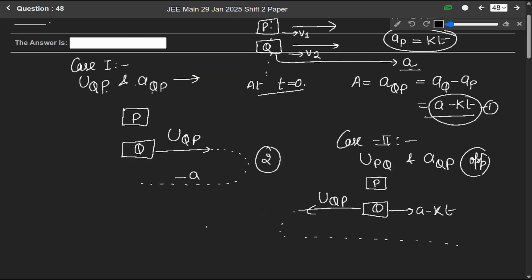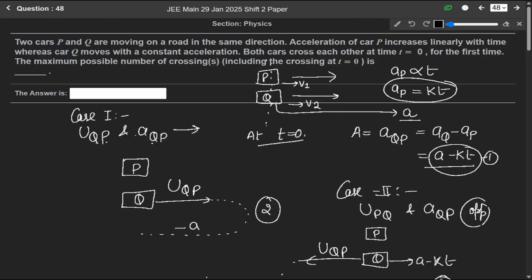In such a case, it will cross three times. In this question we are asked to find the possible number of crossings, so the maximum possible number of crossings will be 3. It will be 2 in the first case and 3 in the second case.